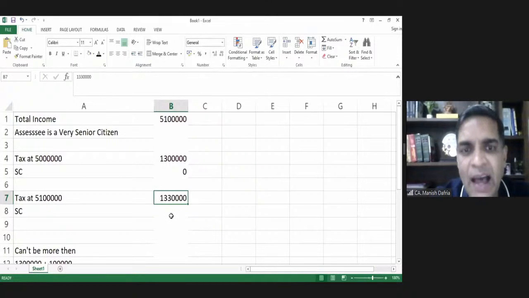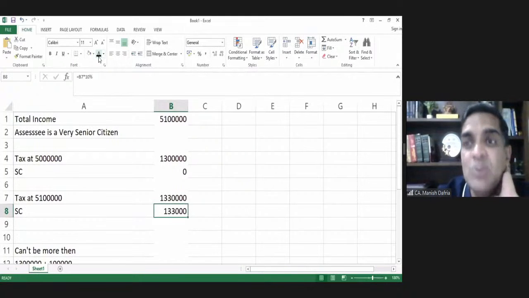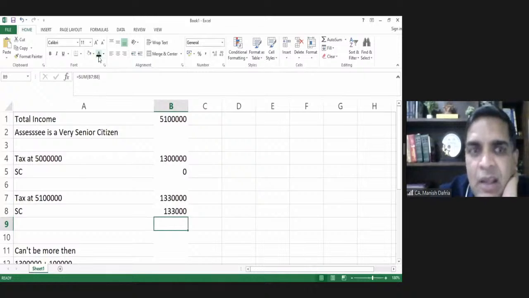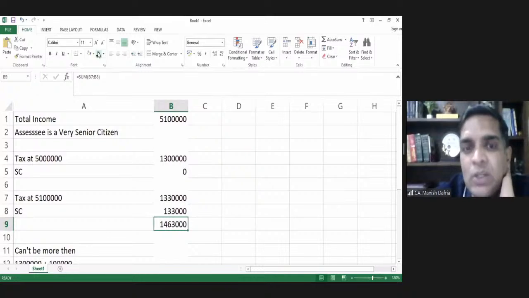Against this tax, now I'm into the threshold of surcharge. So 10% surcharge may be calculated here. 13 lakhs 30,000 plus 10%, that will be 1 lakh 33,000. But this will give me a total of 14 lakhs 63,000.